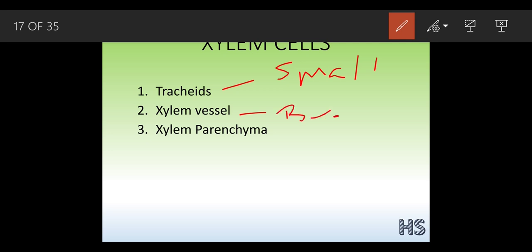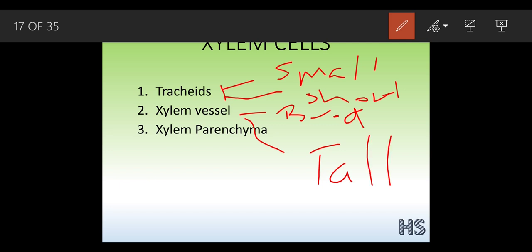Tracheids are shorter in length, meaning the height is short, but the xylem vessel is quite tall, elongated.